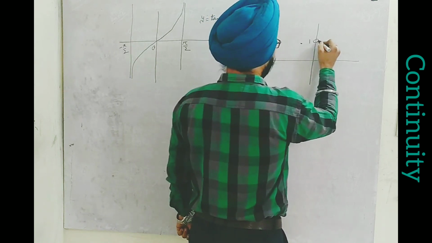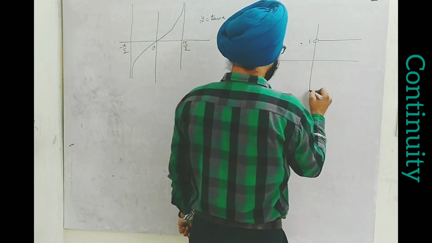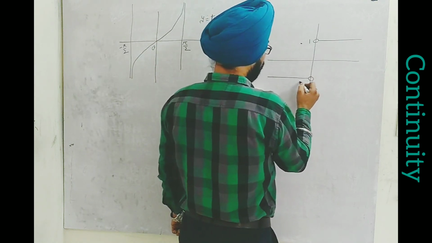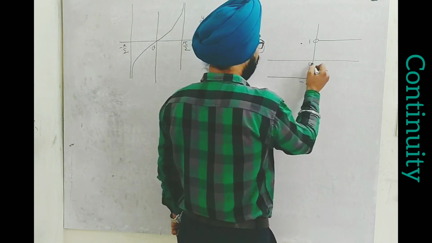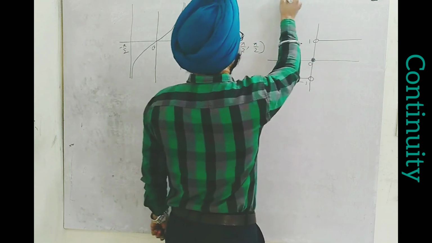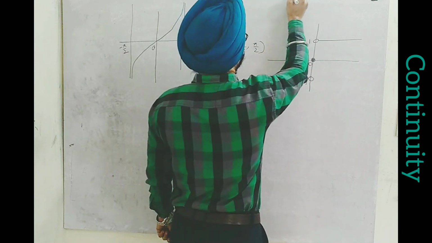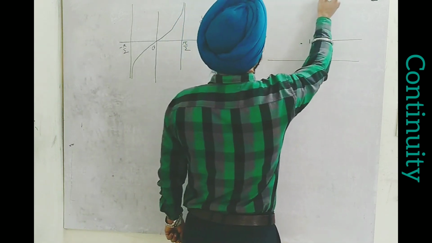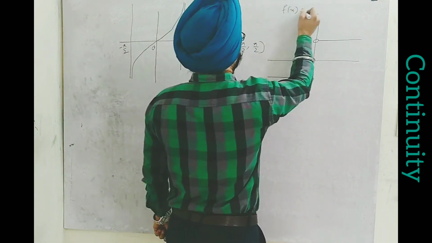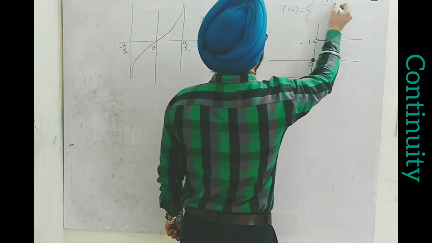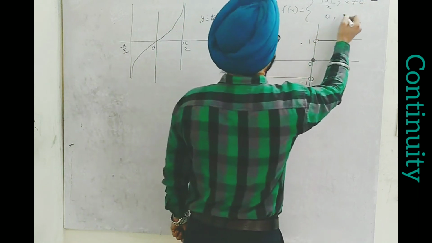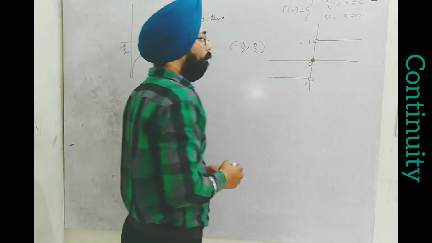I hope you know very well. This is the graph of, once again, a function which is known as the signum function. Signum function, I am talking about the signum function. It says that f(x) is equal to mod x upon x for all x not equal to 0, but 0 when x is equal to 0.